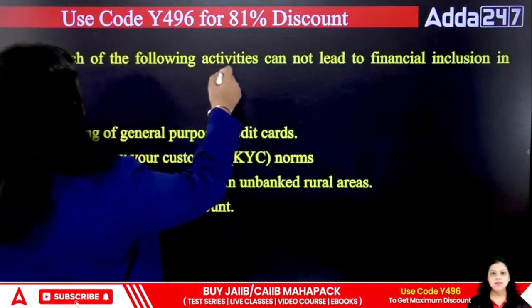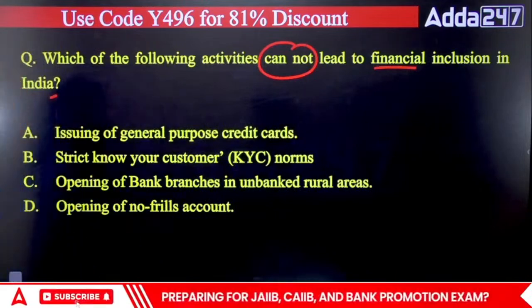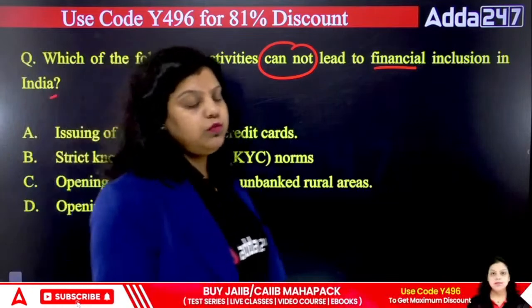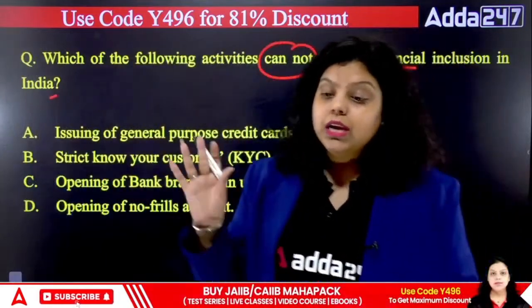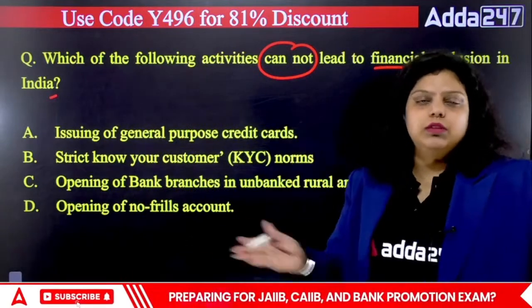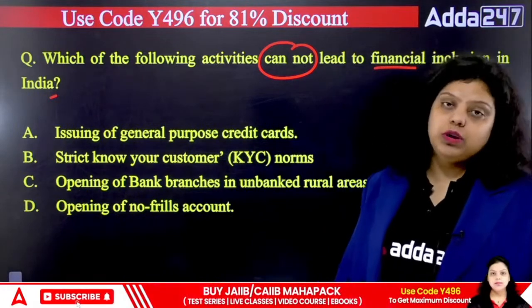Now, which of the following activities cannot lead to financial inclusion in India? Which of the following activities are not a part of financial inclusion? So first of all, what is financial inclusion? It is simply a process in which we are trying to link each and every person with financial products and services at an affordable cost. That is known as financial inclusion.